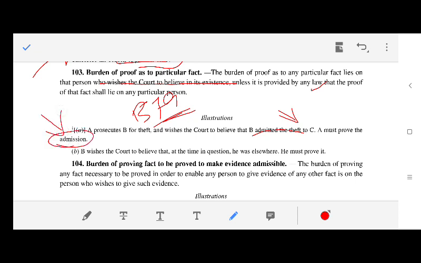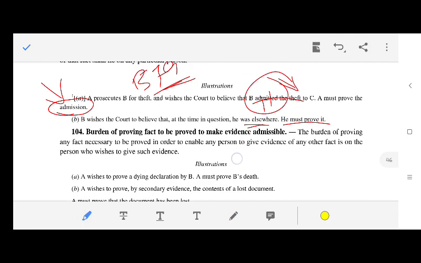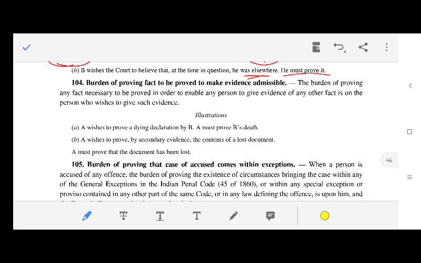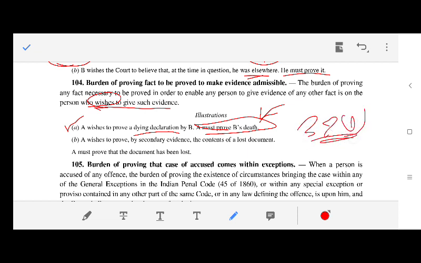B wishes the court to believe that at the time in question he was elsewhere. That means the plea of alibi, Section 11. He must prove it. Section 104, Burden of proving fact to be proved to make evidence admissible, lies on the person who wishes to give such evidence. A wishes to prove a dying declaration by B. A must prove B's death. This is very simple, Section 32(1), dying declaration. A wishes to prove by secondary evidence the contents of a lost document. A must prove that the document has been lost.